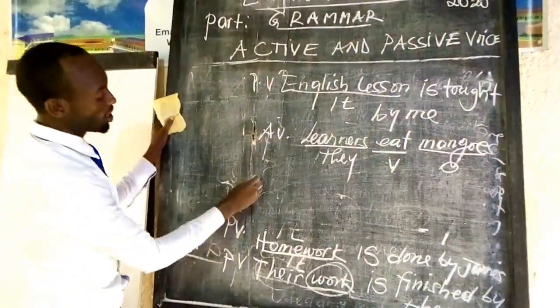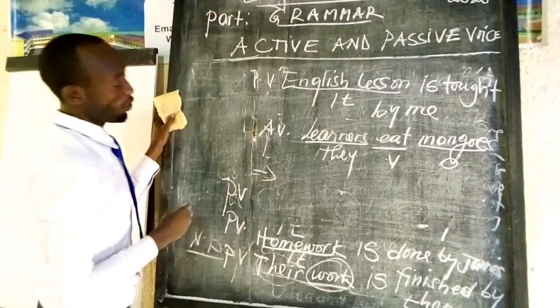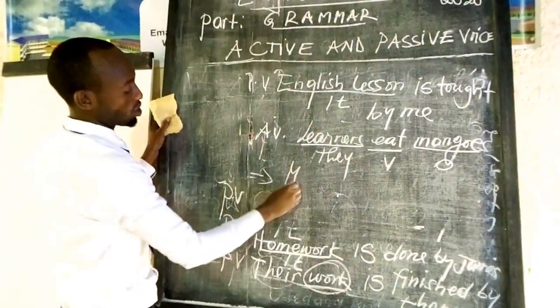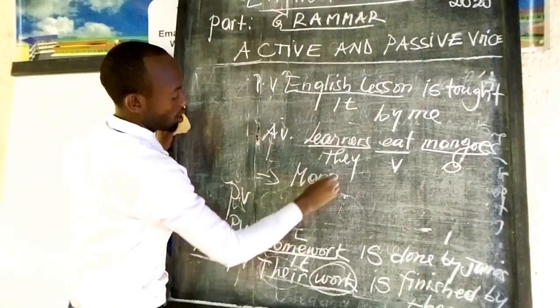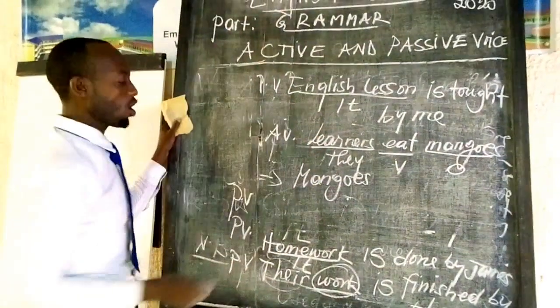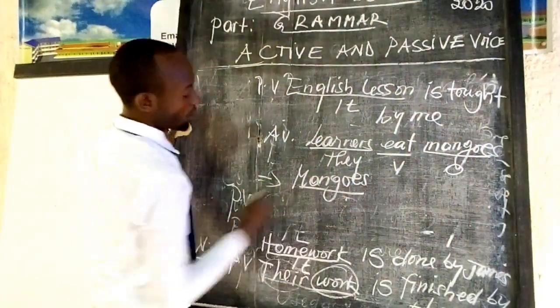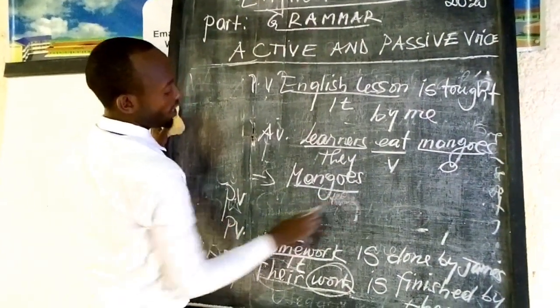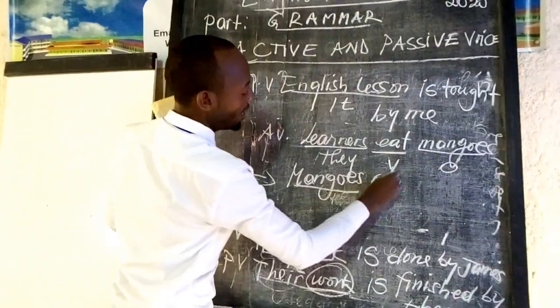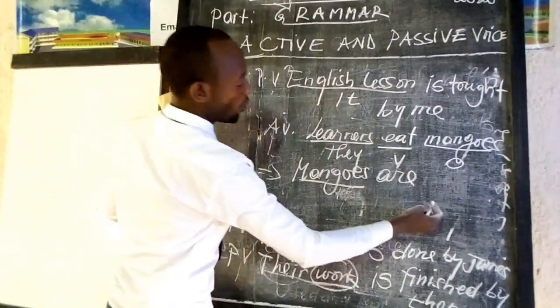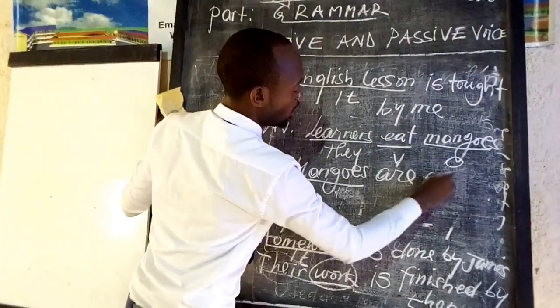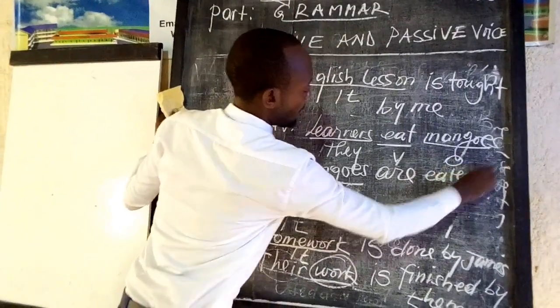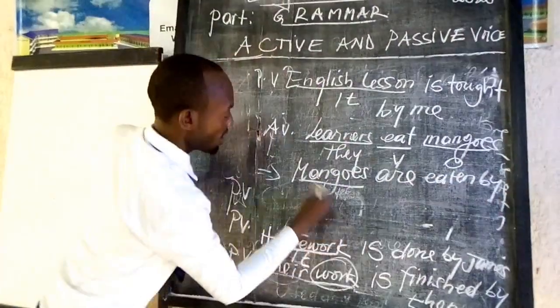How can we change this into passive voice? Of course, we begin with mangoes. These mangoes, because they are plural, can be replaced also by they. So there I will say that mangoes are, the verb is to eat, are eaten by learners.